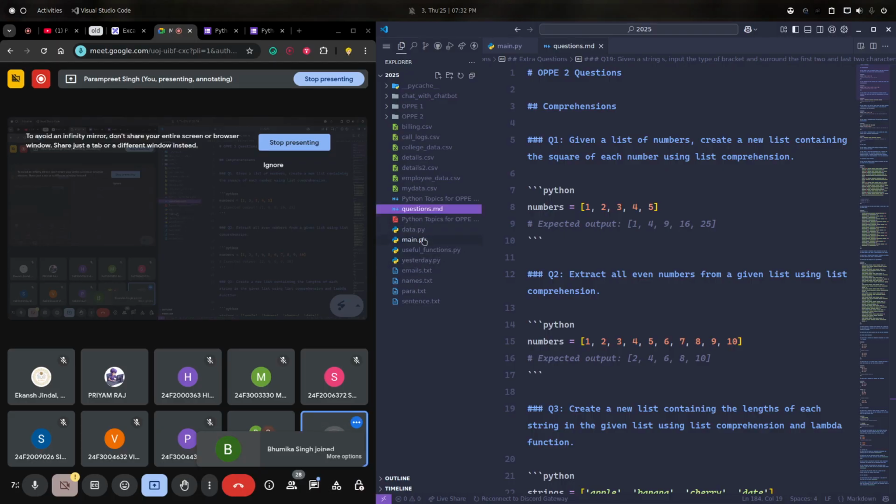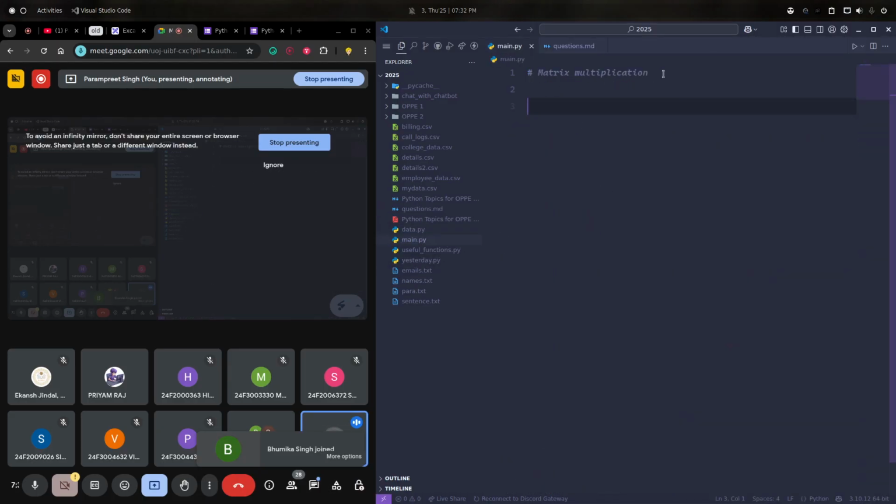Before that, if anyone wants to discuss any specific topic, we can do that. We'll do one topic here, which is matrix multiplication. I don't think anybody has any specific topic, so let's start.